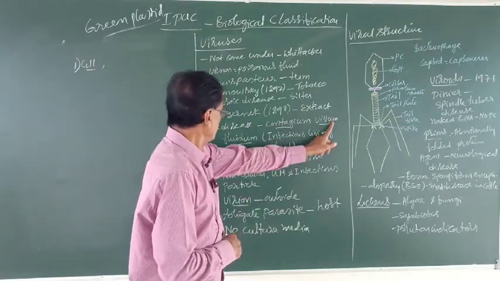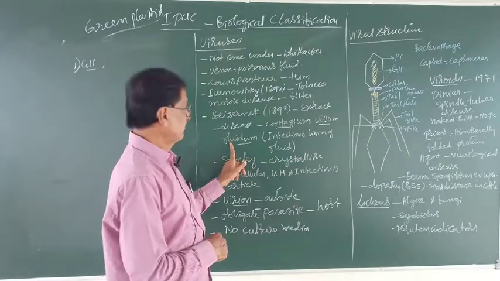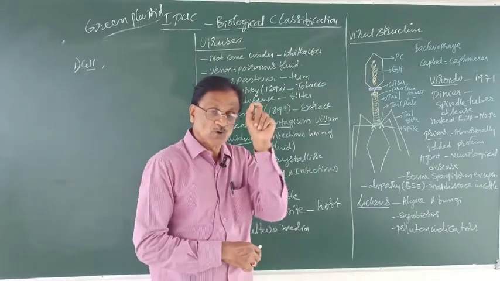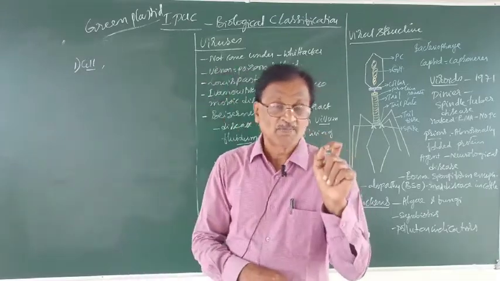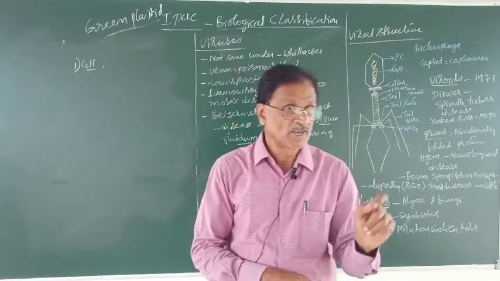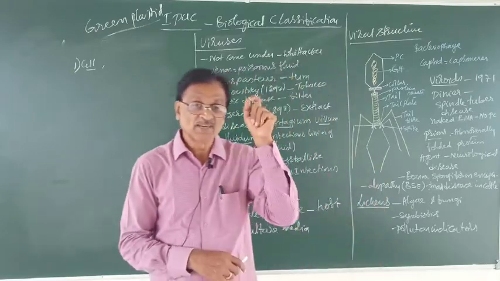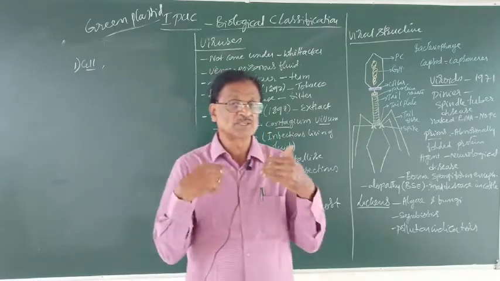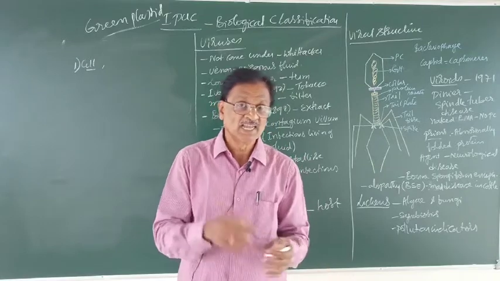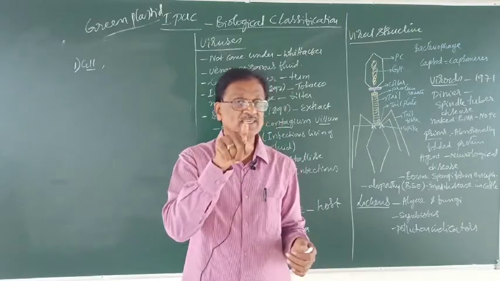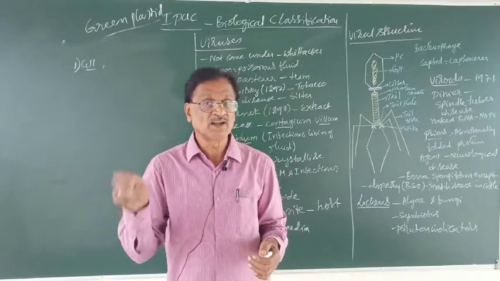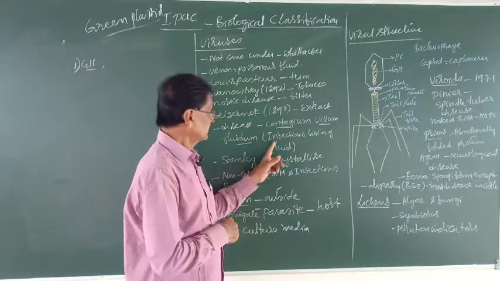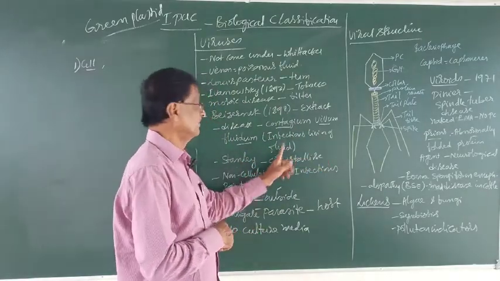Contagium vivum fluidum. That means infectious living fluid. They extracted what he collected from the plant suffering from the tobacco mosaic disease. Whenever he sprayed it on a healthy plant, that healthy plant also suffered from the same disease. Then what did he think? He thought that the fluid contained the causal agent. Hence, he called it the infectious living fluid.